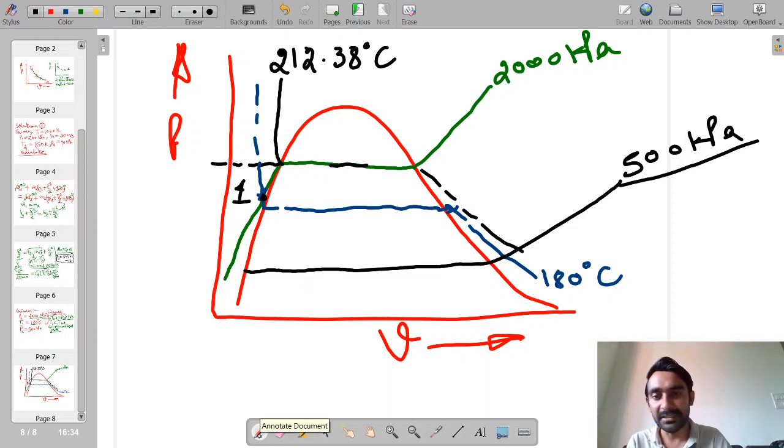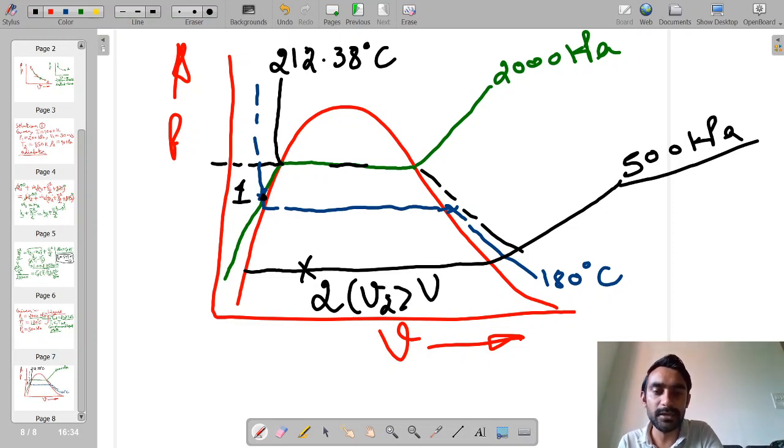Okay, so if I have to plot point number 2, which is nothing but the exit state, it will always lie on this 500 kilopascal pressure line. However, it will be such that the specific volume of state number 2 should be more than the specific volume corresponding to state number 1. So let me write point number 2 somewhere over here, because here our specific volume at 2 is greater than specific volume at point 1.